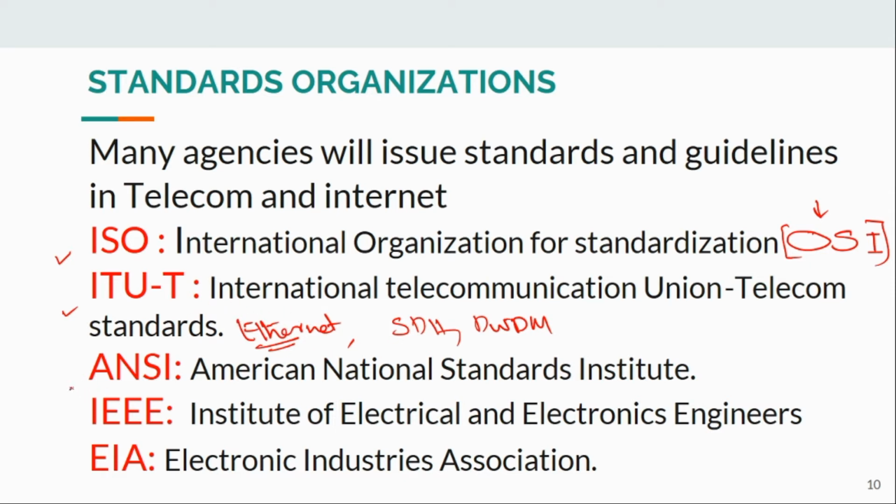And the third one is the American National Standards Institute. They also issue some protocols. Then IEEE, the Institute of Electrical and Electronics Engineers, and the Electronic Industries Association. These are all institutions centered in America and operating worldwide. The Electronic Industries Association issues standards mainly related to interfaces, that is electronic pins, ports, something like that.